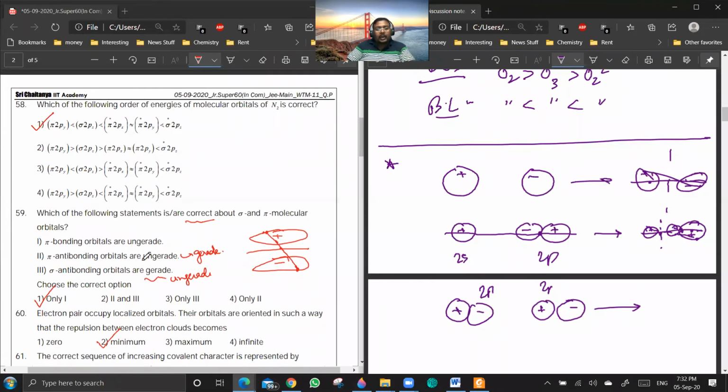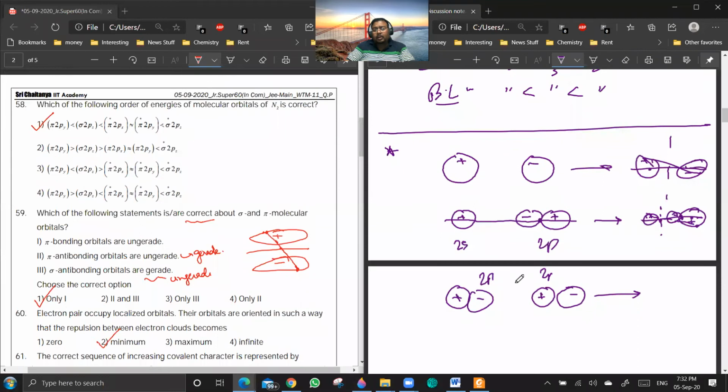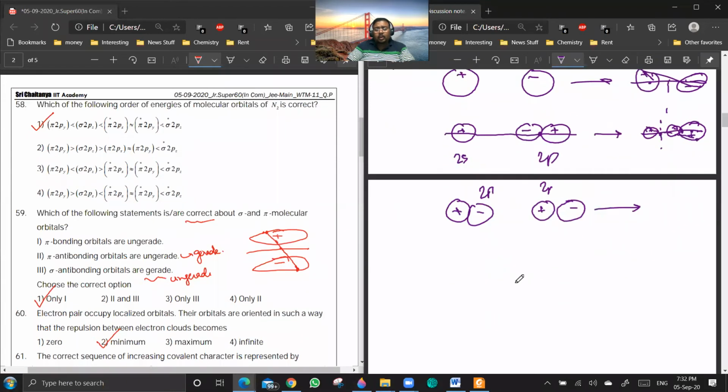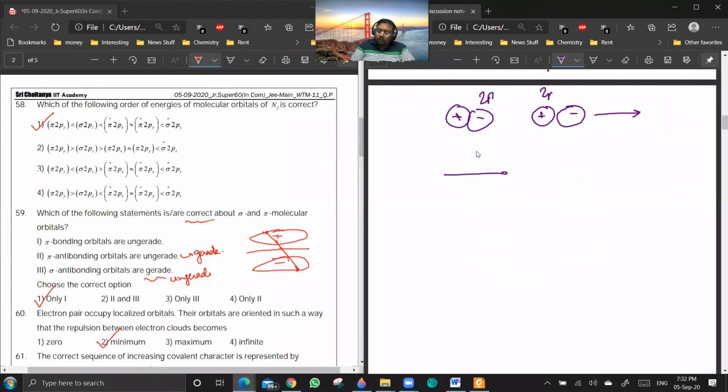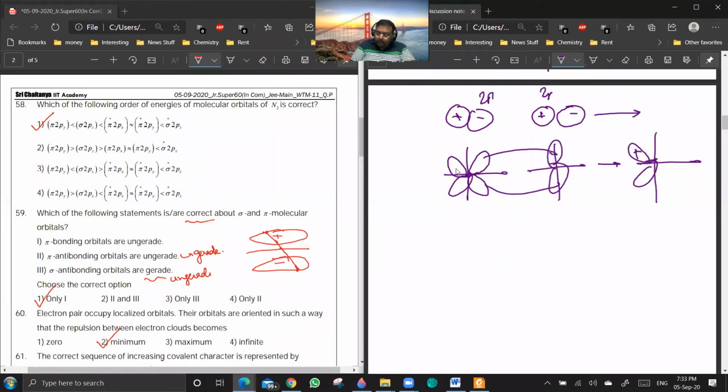Now, pi antibonding, zeroed or unzeroed? Pi star DP antibonding will be zeroed. Pi star DP, is it unzeroed? One minute. It is unzeroed. Okay, it is my fault that I have told you people too much. You are taking it like this, no? Let me just look at it once.